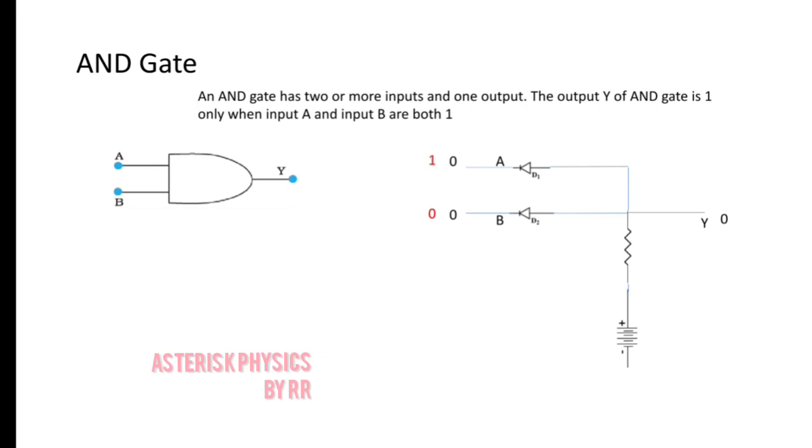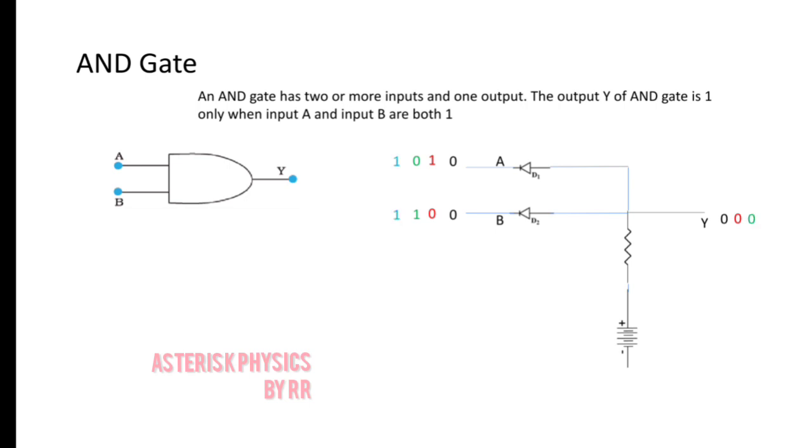When A is at high state and B is at low state, you can see that the upper diode will be reverse biased, whereas the lower diode, that is D2, is forward biased, and hence that will conduct heavily, and therefore Y will be 0. When A is at lower potential and B is at higher potential, diode D2 will be reverse biased, whereas diode D1 is again forward biased, which will conduct heavily, and therefore Y will be 0.